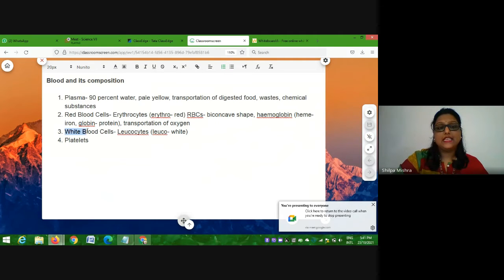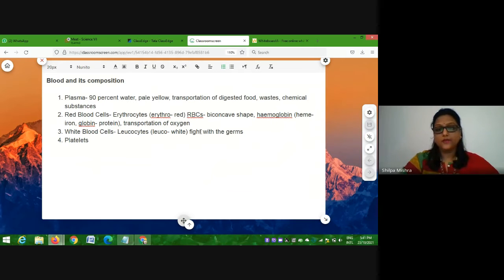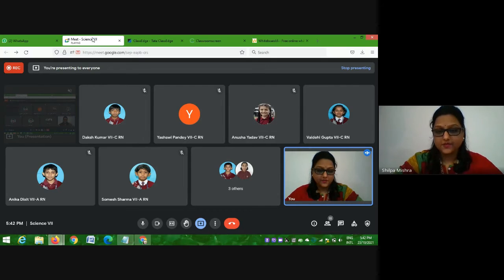That means these white blood cells are also called the soldiers of your body. Why are they called soldiers of your body? Because they fight with the germs. Germs are disease causing microorganisms. Any microorganism which may cause disease is called a germ, or also a pathogen. If I ask you what are pathogens, what will you say? Disease causing microorganisms. Got it?